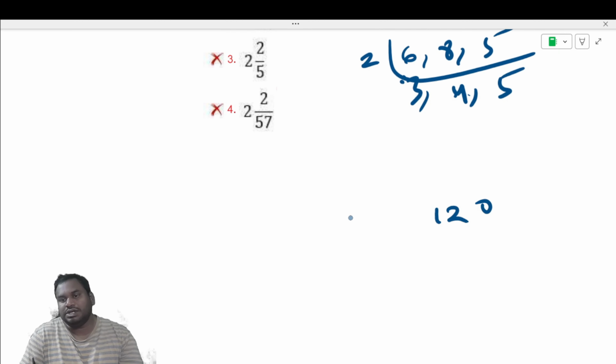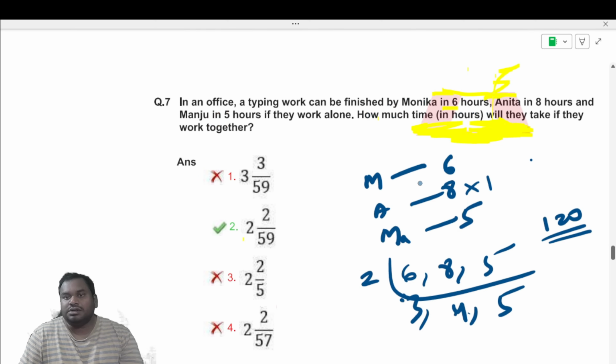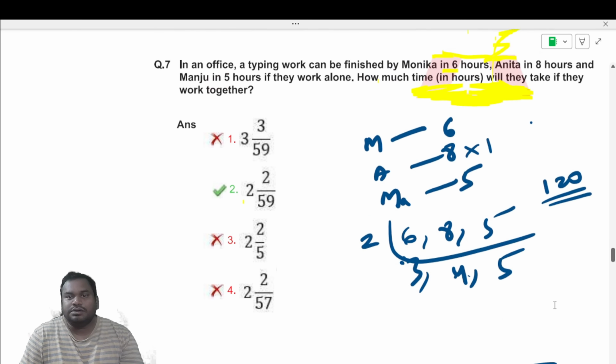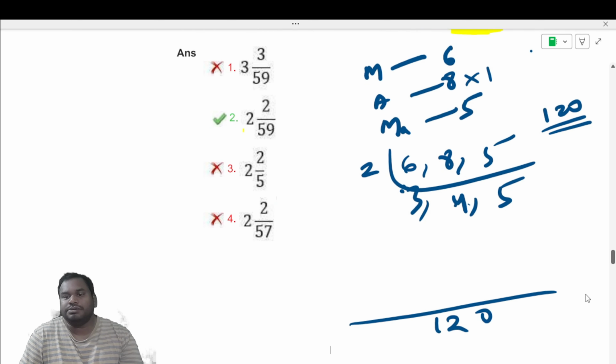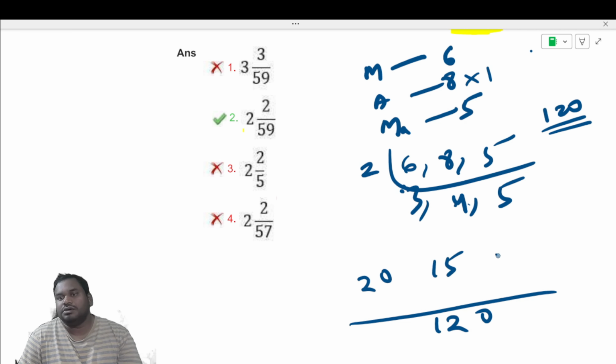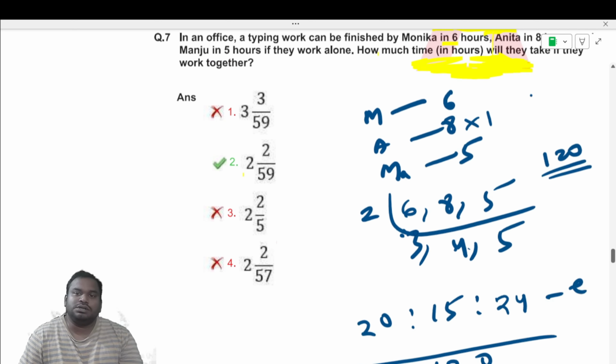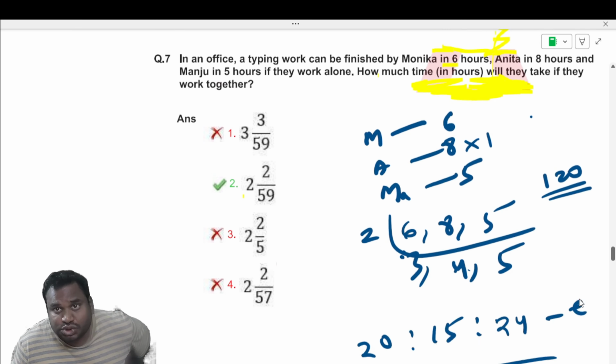So you got 120 as the LCM. So 120, right here. For Monica, 120 by 6 is 20, 120 by 8 is 15, 120 by 5 is 24. So these are the efficiencies of Monica, Anita and Manju.